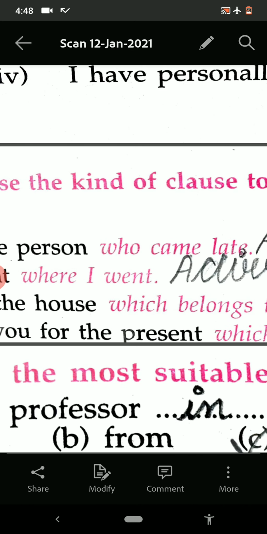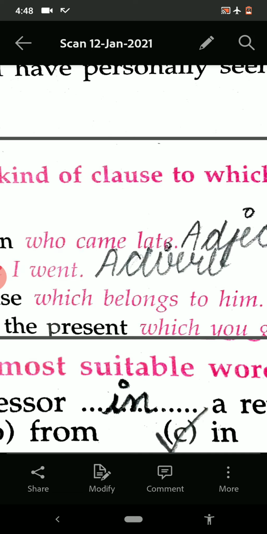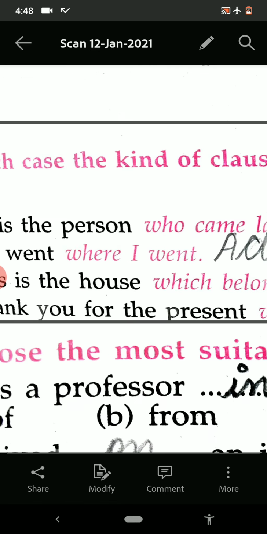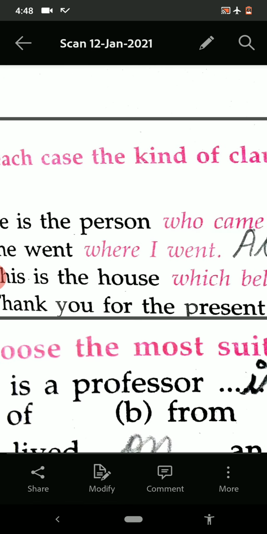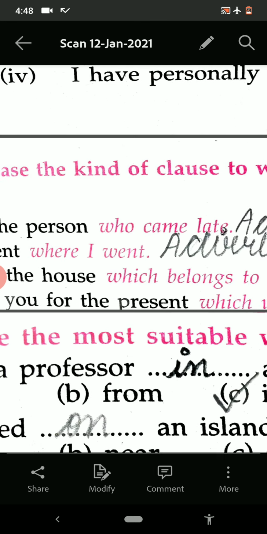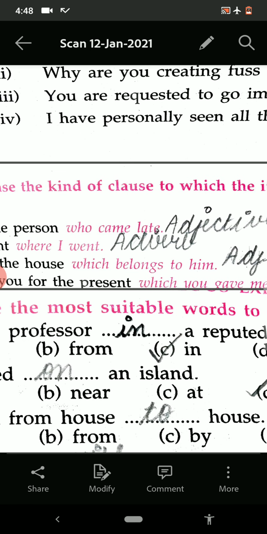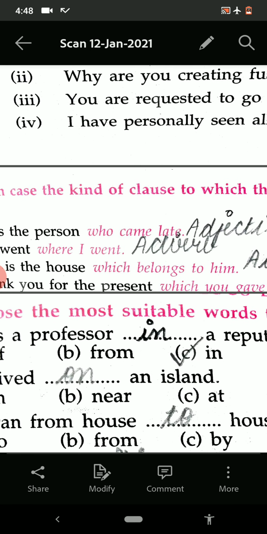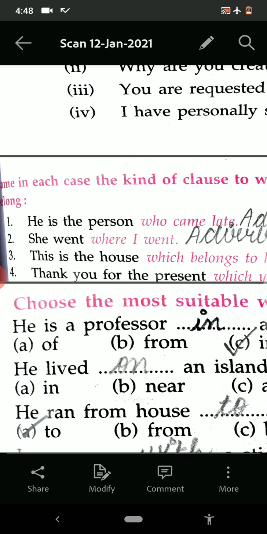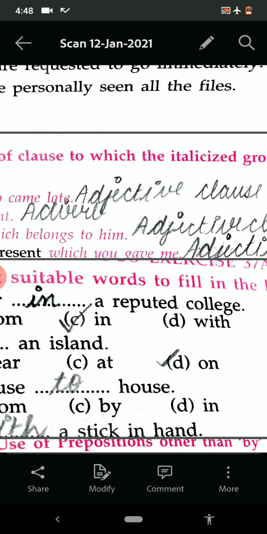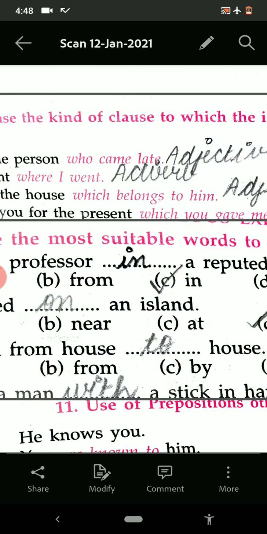He is the person who came late. Who came late is the quality of the person, so it's an adjective clause. Now, she went where I went. Where indicates the place, so it's an adverb clause. This is the house which belongs to him. Also it is the quality of the house, so it's an adjective clause. And the last one: thank you for the present which you gave me. It's also an adjective clause because it is the quality of the gift.